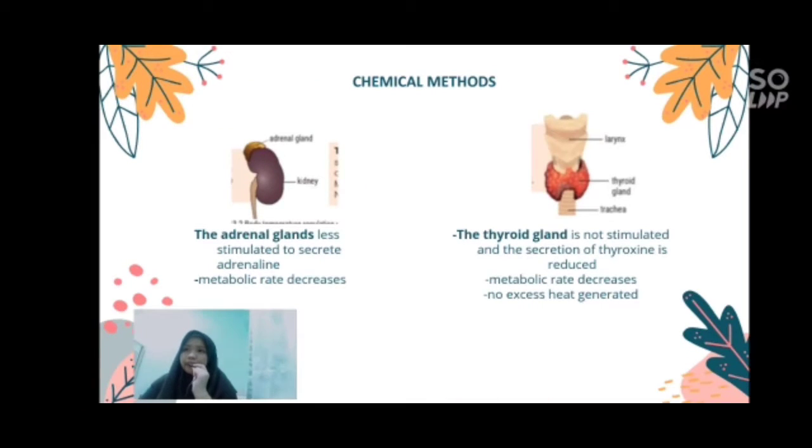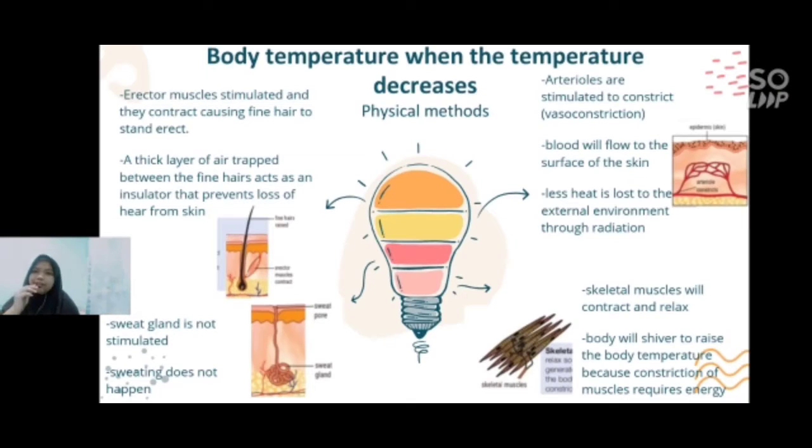Chemical method: the adrenal glands are less stimulated to secrete adrenaline, so the metabolic rate decreases. The thyroid gland is not stimulated and the secretion of thyroxine is reduced. Metabolic rate decreases and no excess heat is generated. Regulation of body temperature when the temperature decreases, through physical methods.